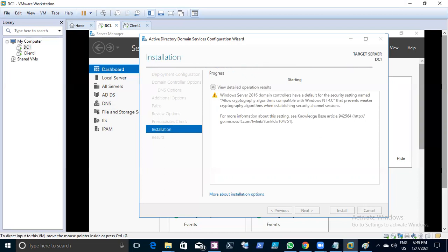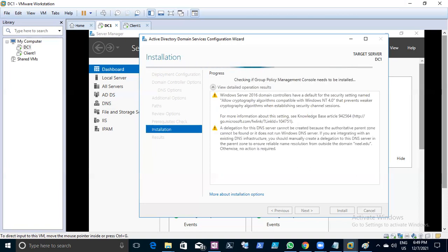But how do you make a member client? A client machine is a Windows 10 operating system. So that client machine, again, you are joining to Active Directory. But basically, how do you make the client machine or member server a member, how to do that?